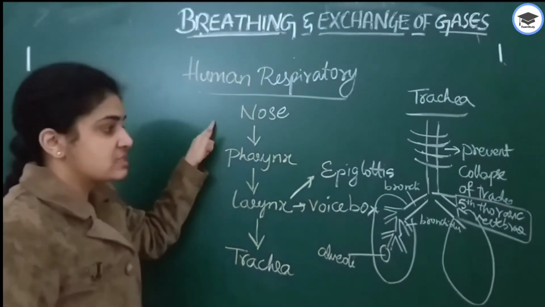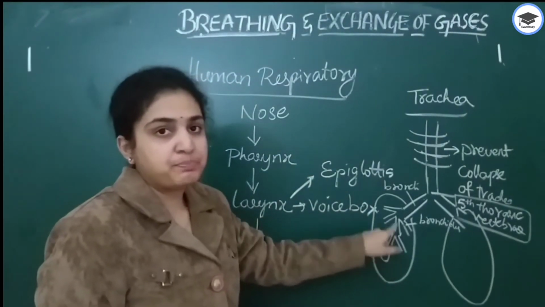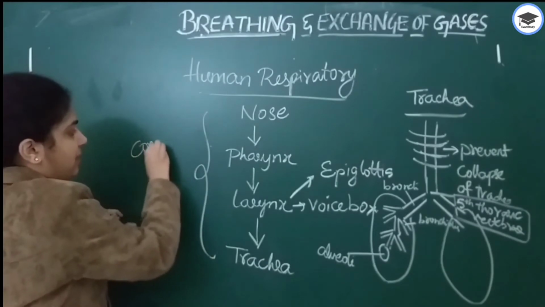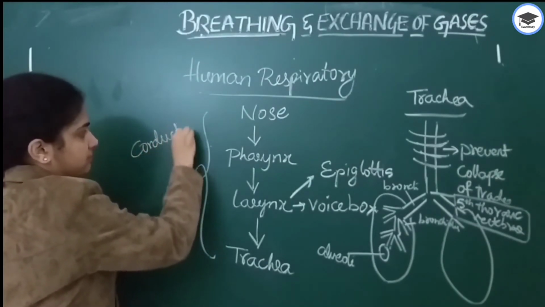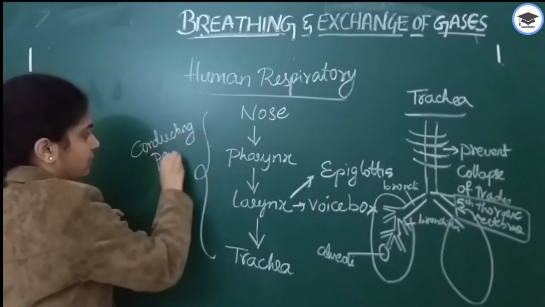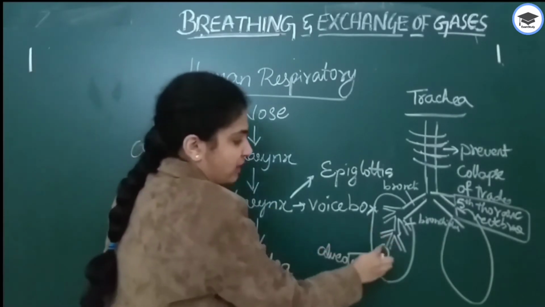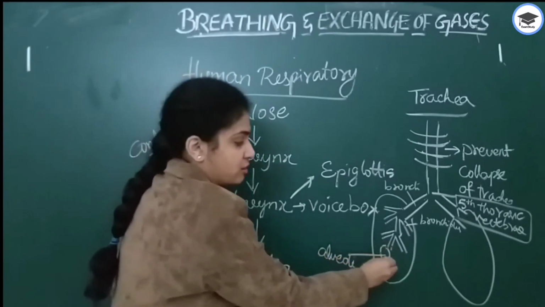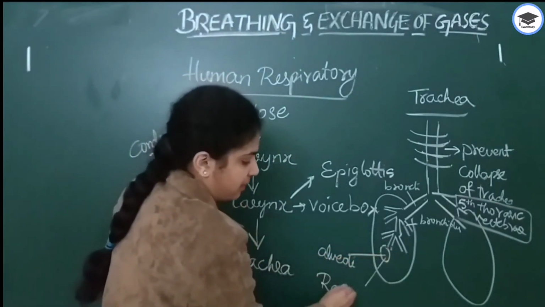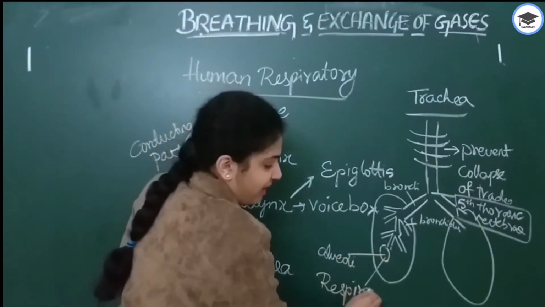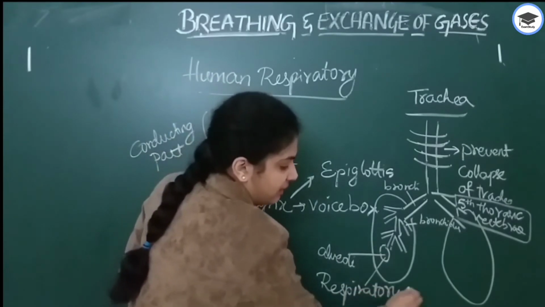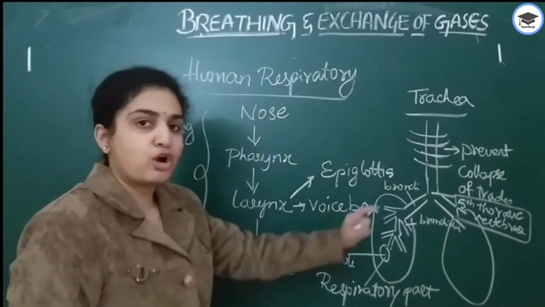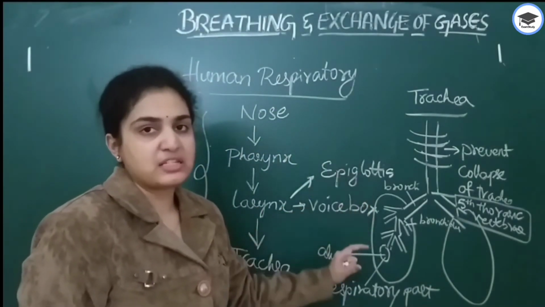From the nose till the bronchioles, this constitutes the conducting part. Only the alveoli as well as their ducts constitute the respiratory part. Why are there two different parts, the conducting part and the respiratory part? The conducting part does not play any important role in respiration.